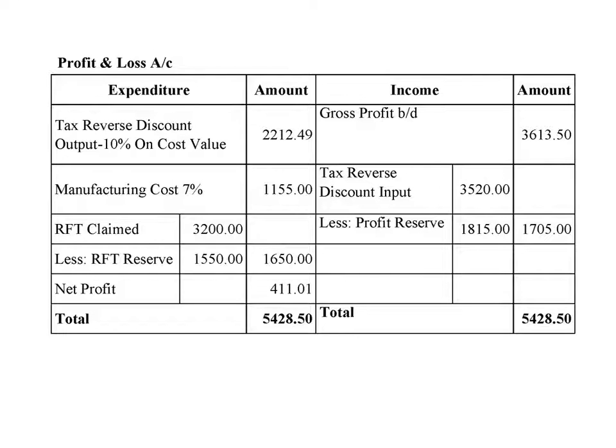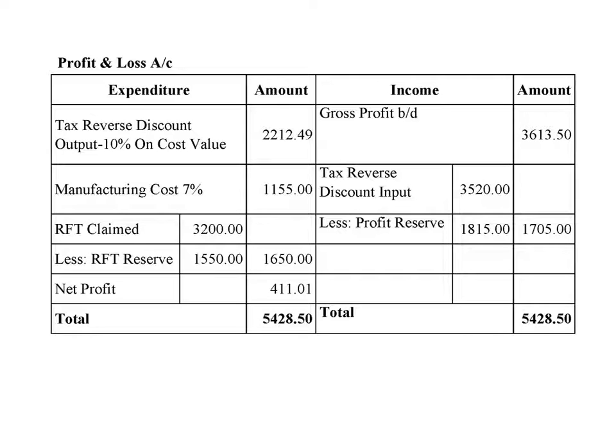Profit and loss account. Expenditure side: tax reverse discount output 10% on cost value 2,212.49. Manufacturing cost 7%: 1,155. RFT claimed 3,200. Less: RFT reserve 1,550.